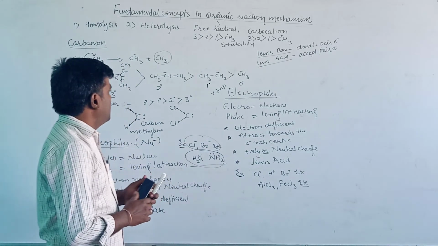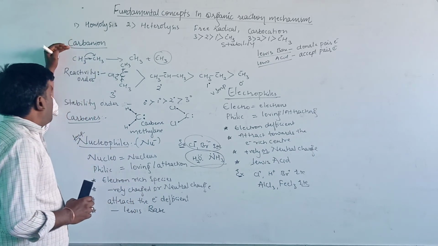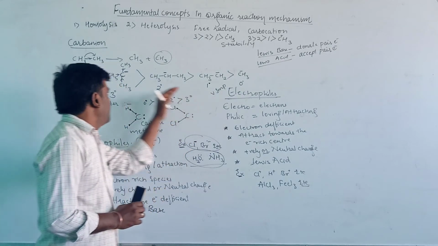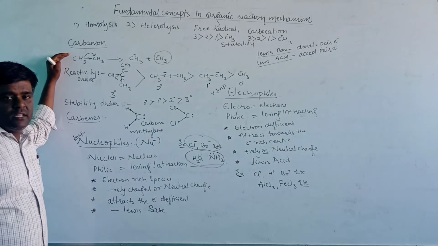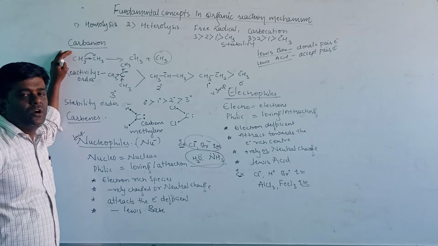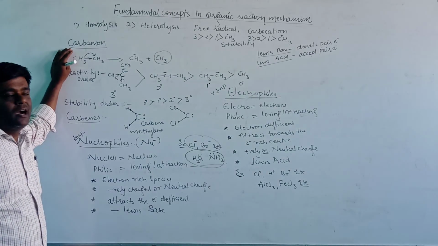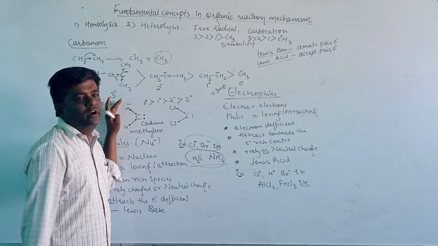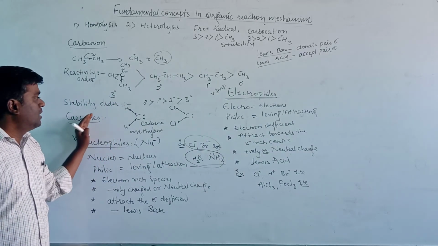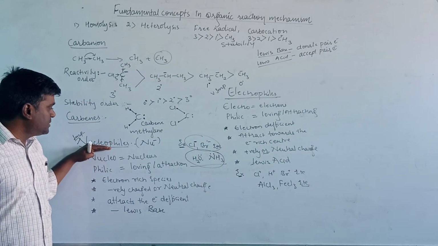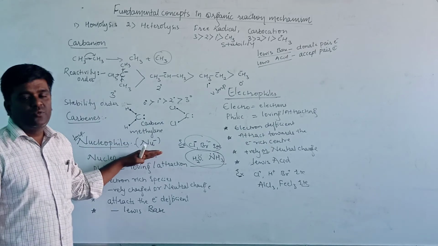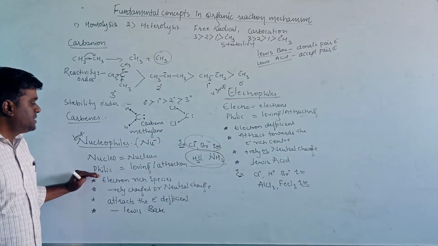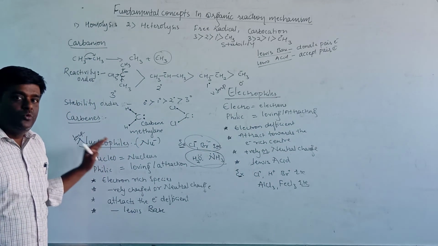In today's class we have discussed carbanions, nucleophiles and electrophiles. Carbanions are species which contain a negative charge on carbon. In carbenes, out of 6 valence electrons, 2 are unpaired. A nucleophile means a nucleus loving or nucleus attracting species. These may be negatively charged or neutral species.